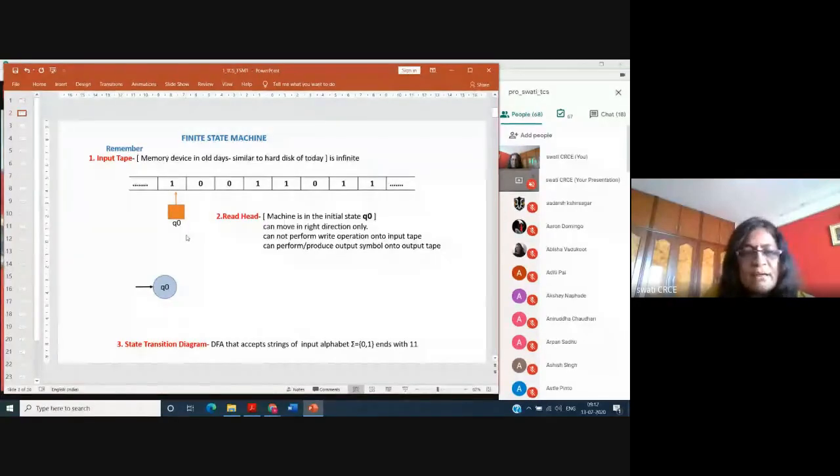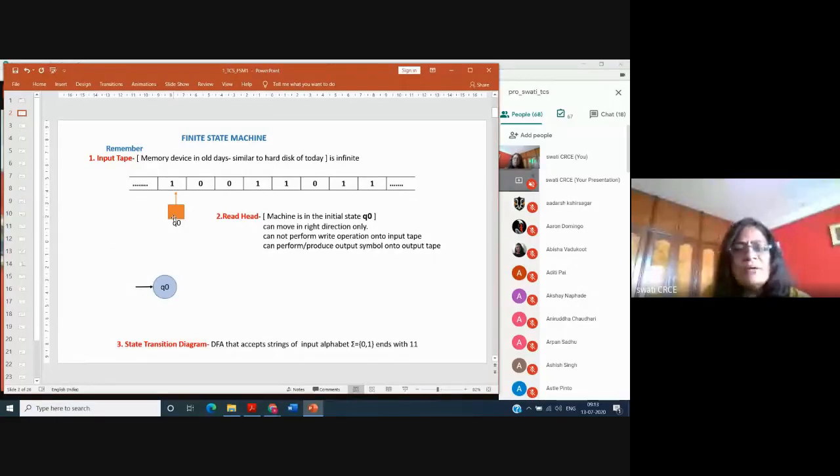After reading the data, by default for a finite state machine, it can move only in the right direction. I'm saying that the machine is initially in the state Q0. The third thing that you have to remember is that this finite state machine has a state function also. That means it has multiple states, and we assume that initially the state is Q0. So the machine is in the state Q0, and this read head is ready to read the first symbol which is stored on the input tape.